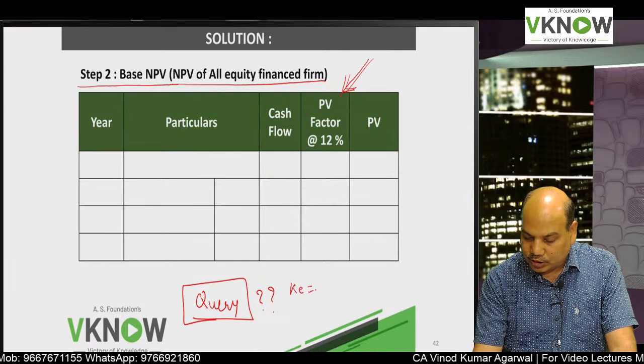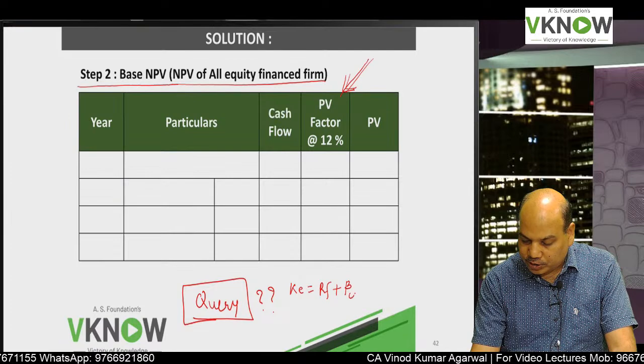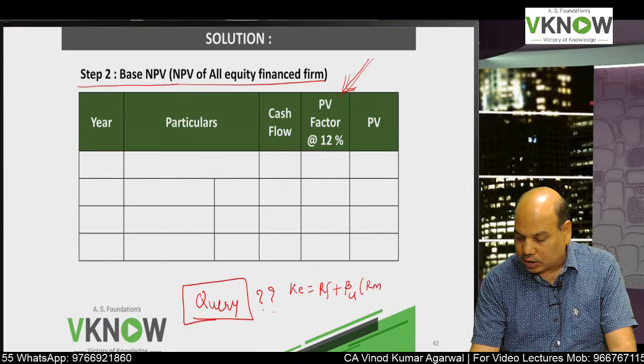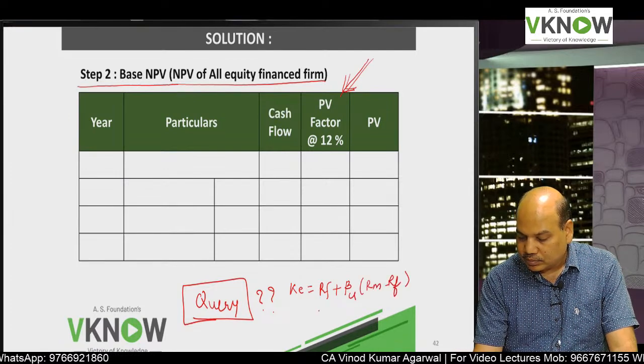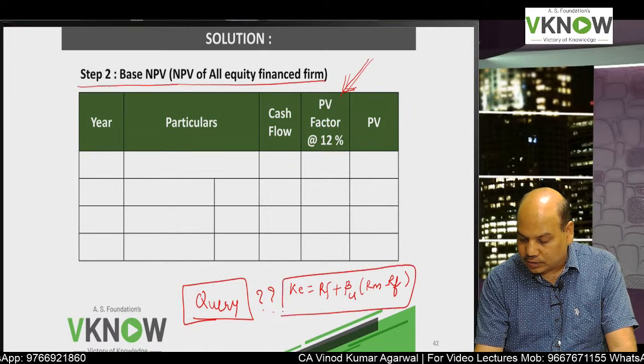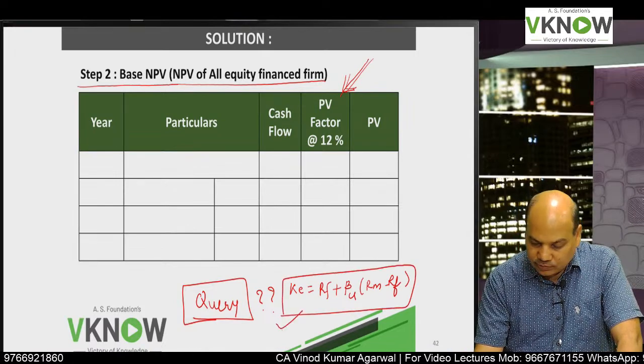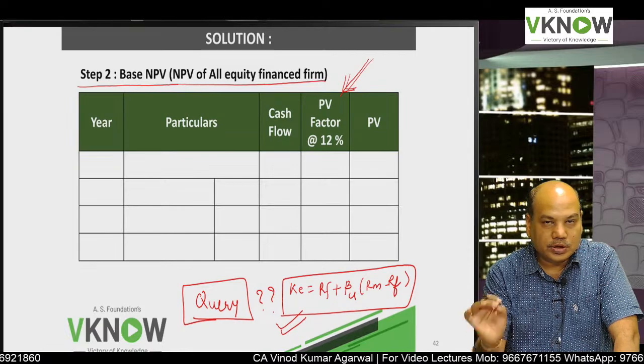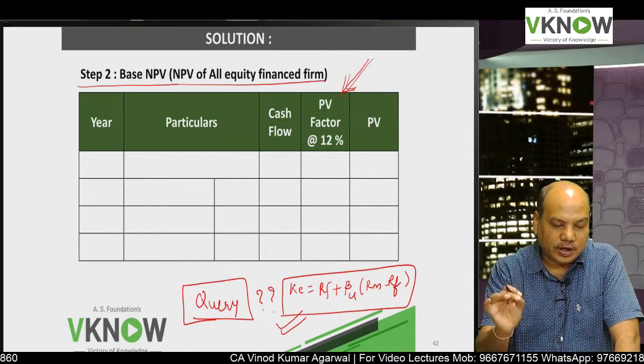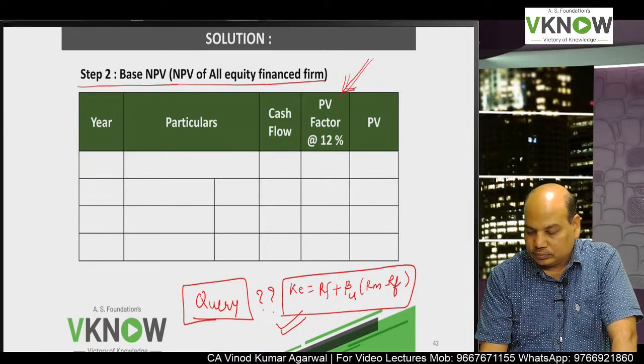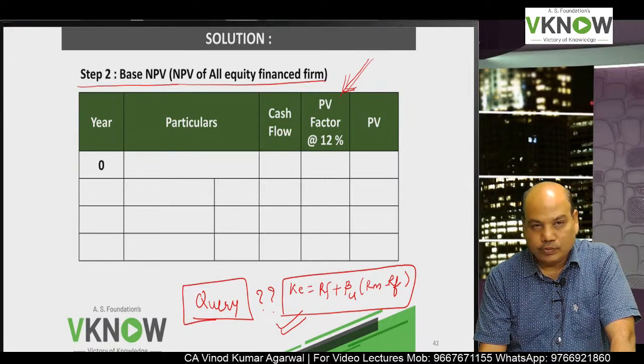Cost of equity, if not given, use this formula: RF plus beta unlevered into RM minus RF. But in this question, it is given. Otherwise, the student will use this formula. This question is really very important. I hope you have noted it down.